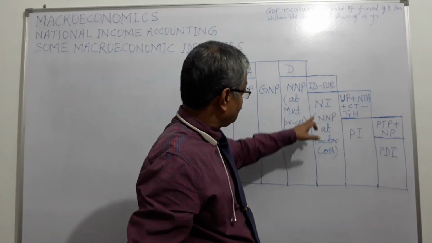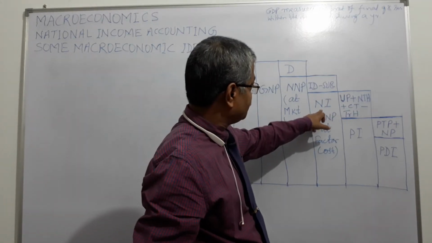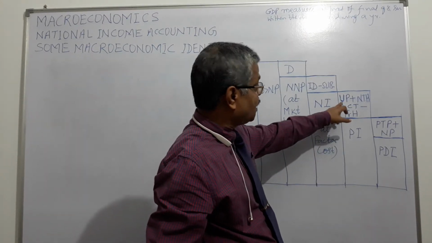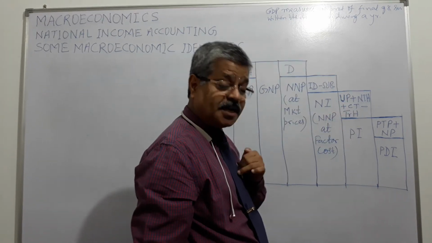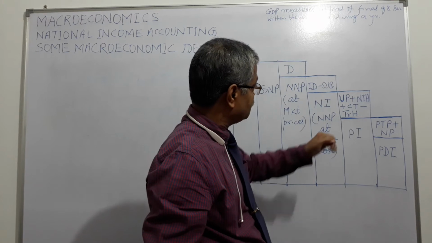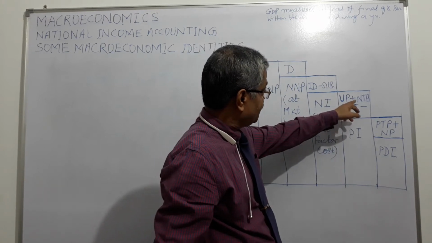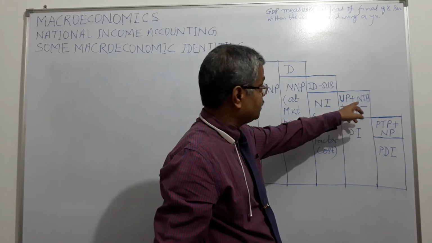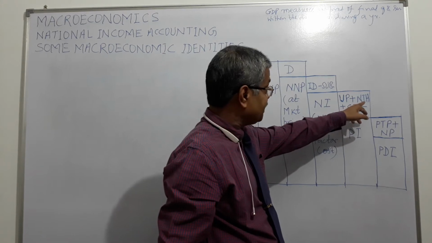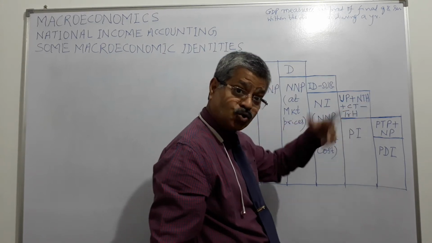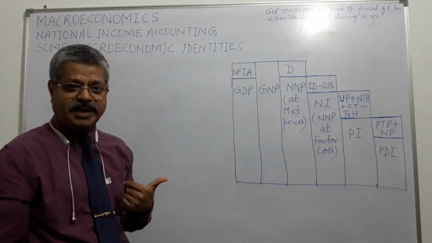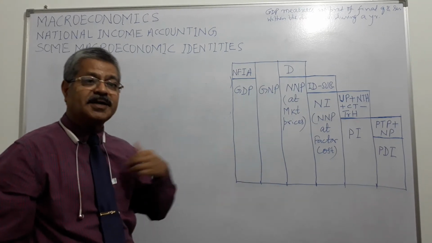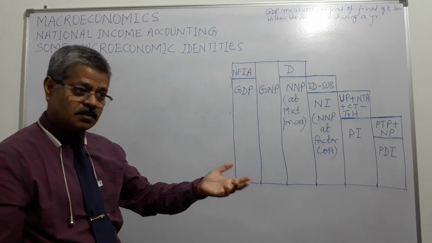So from national income, we deduct undistributed profits because it is not going to the households, it is being retained by the firms, plus net interest payment made by the households. Suppose I am a household, you are a household, we have borrowed money, so we need to make some interest payment, right, on the borrowed money.